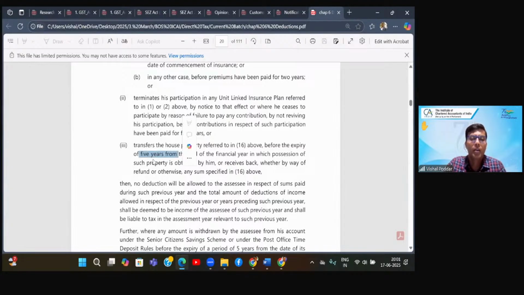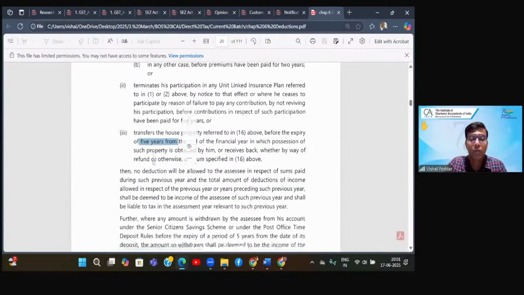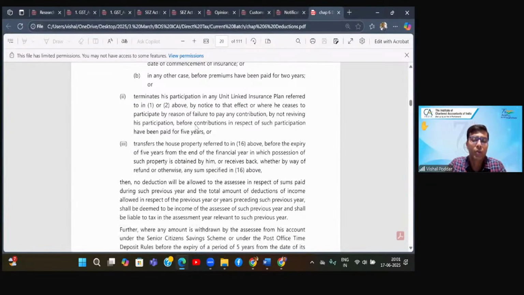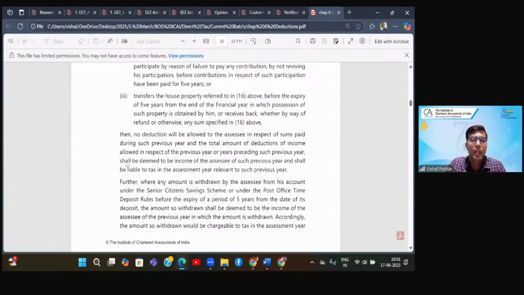This is where I have taken the housing loan and I'm making payment of the housing loan and getting the deduction for the principal. So there they have given the timeline of 5 years. What they are saying is, if you do withdrawal within this timeline, 2 years, 5 years, whatever they have given, then it shall be deemed as the income of the previous year in which you have withdrawn the amount. What will be considered as the income of that previous year? It will be the total amount of deductions which I allowed in the previous years. So whatever deductions you have claimed in the earlier years, that deduction will now be added to your income. This is what we call withdrawal of deduction.